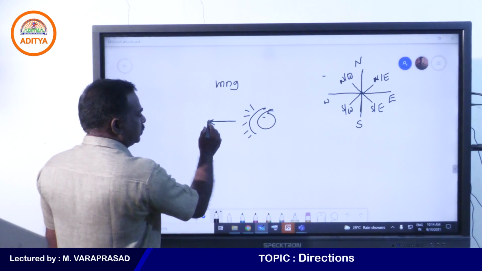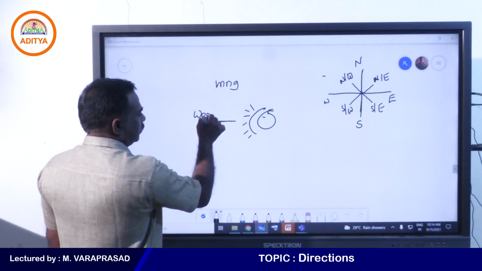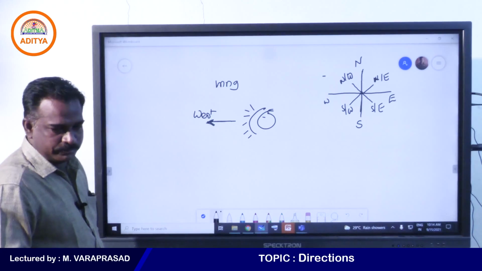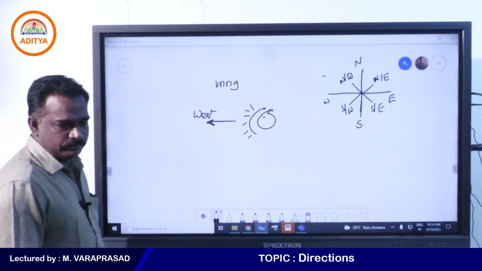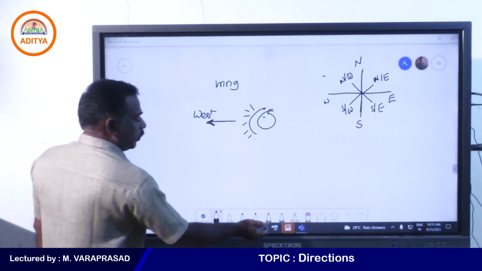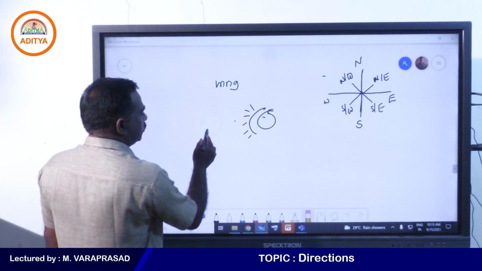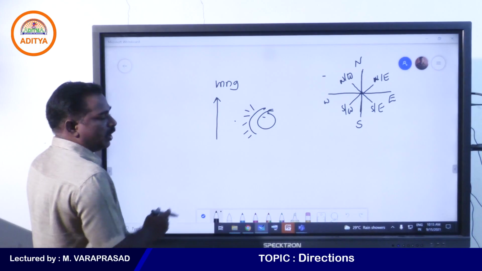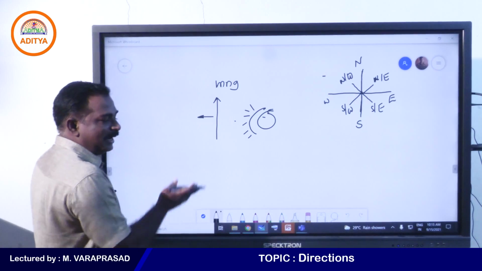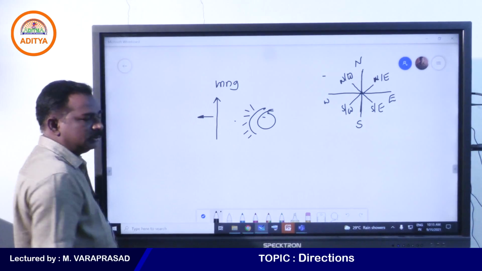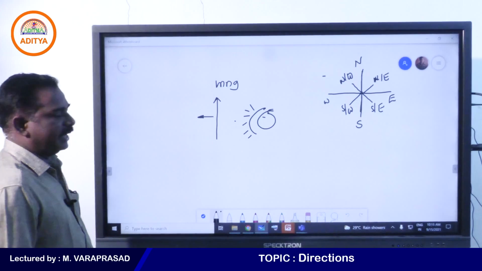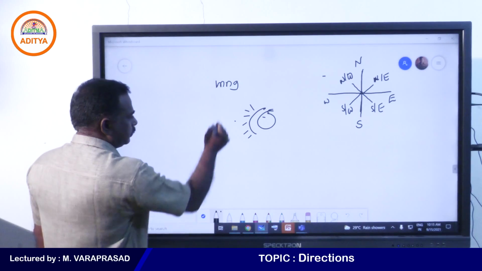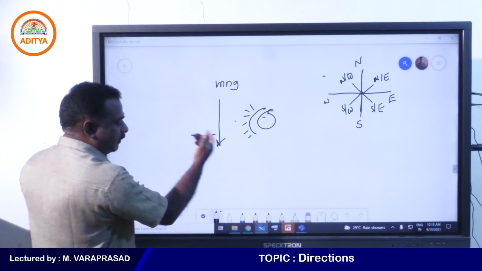If you are traveling towards west, your shadow will fall in front of you, ahead of you. Yes. Suppose if you are traveling towards north, means upwards, your shadow will fall to your left side. Suppose if you are traveling towards south, your shadow will fall to your right side.